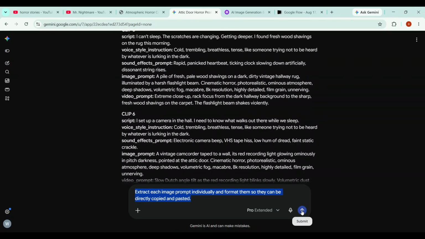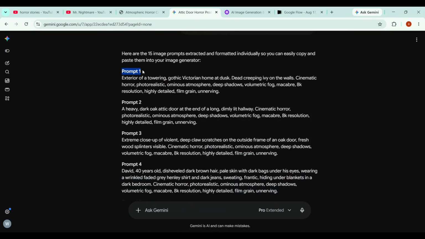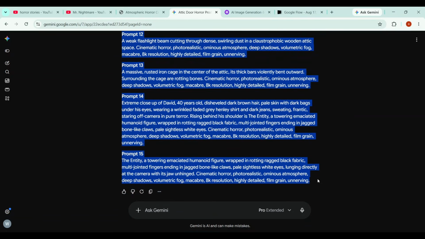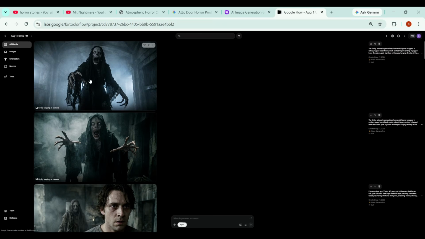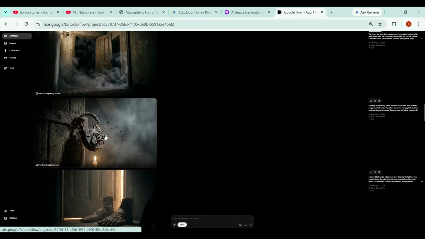Then I'll click Generate, and as you can see, Gemini has extracted all the image prompts individually and formatted them perfectly. Now I'll copy all 15 image prompts, go back to Flow AI, and paste them into the prompt box. Then I'll click Generate, and as you can see, Flow AI has started generating all the image scenes in bulk, saving us a huge amount of time. And within just a few seconds, all the images are ready. As you can see, they're generated in HD quality.